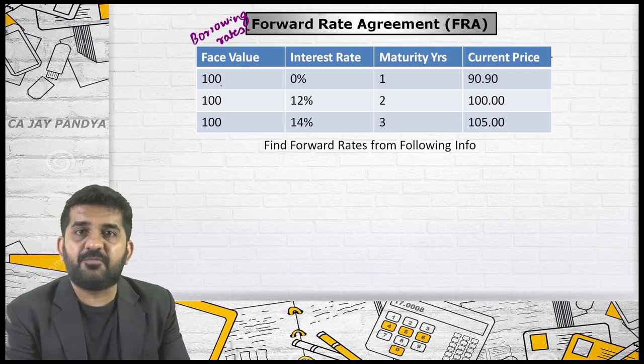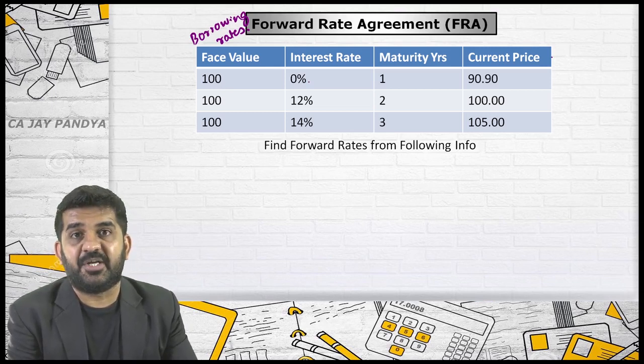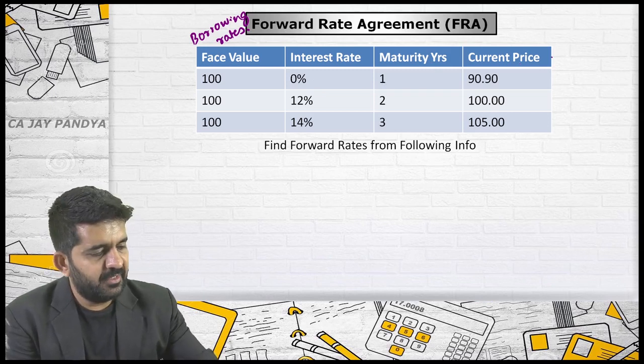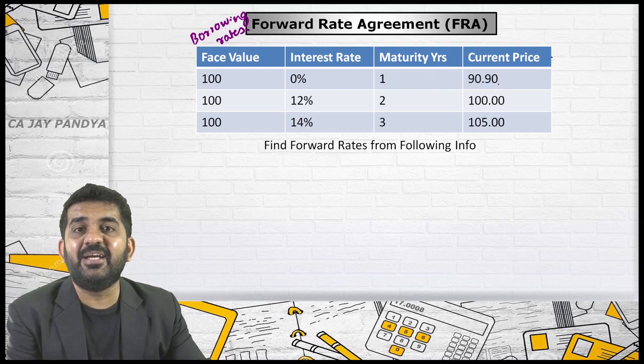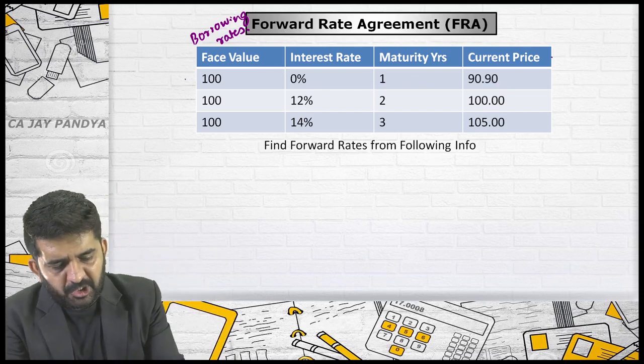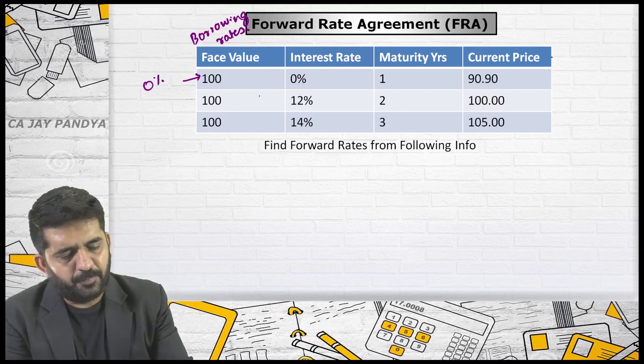The face value of something is 100. Interest rate is 0%. Maturity is 1 year. Current price is 90.90.